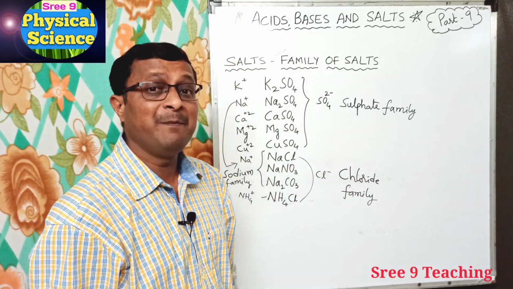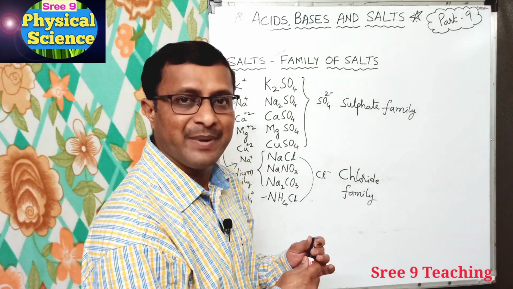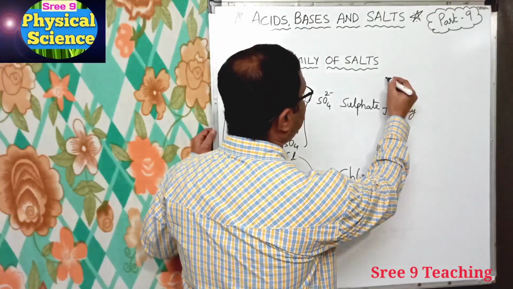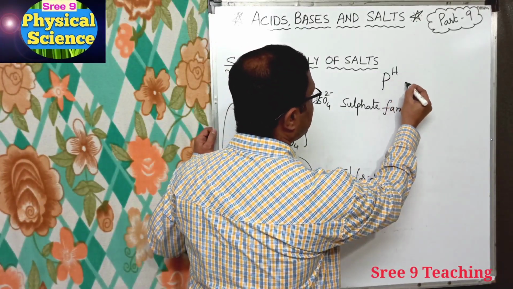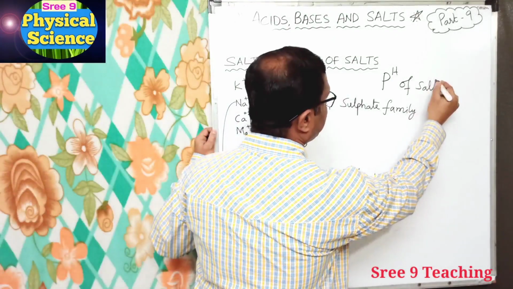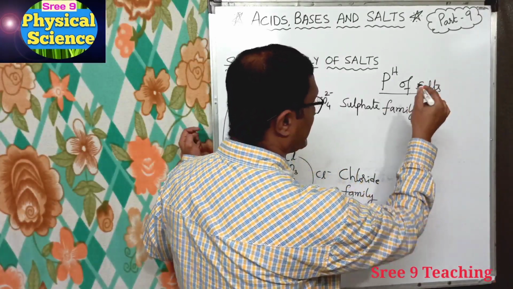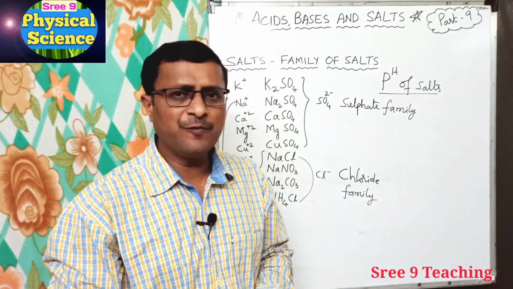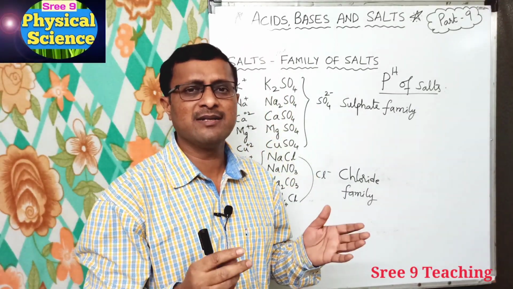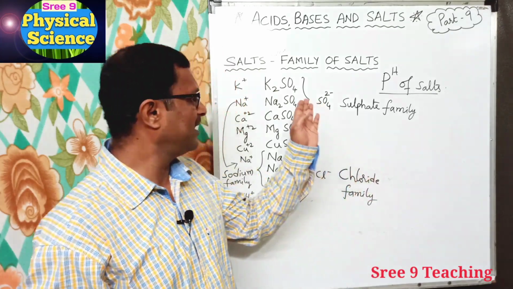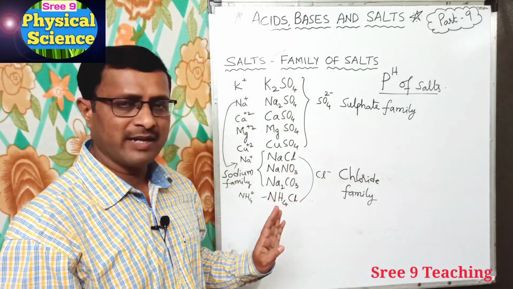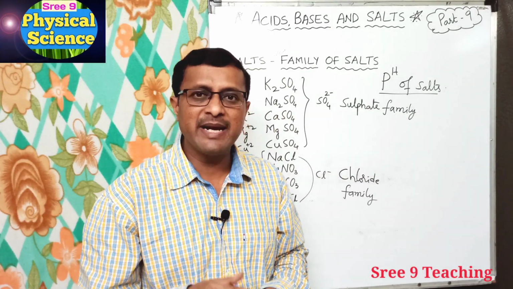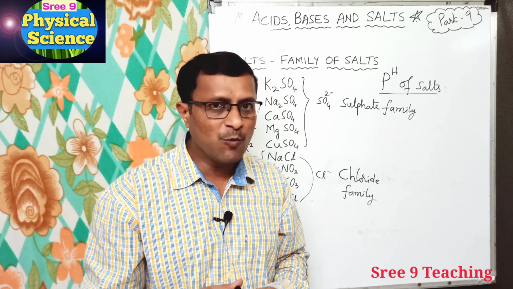Now let us see pH of the salts. Here I am writing pH of salts. This is activity 15 in your textbook. For this activity we have to collect some salts like sulfates, chlorides, nitrates, and prepare their aqueous solutions by dissolving them in distilled water.